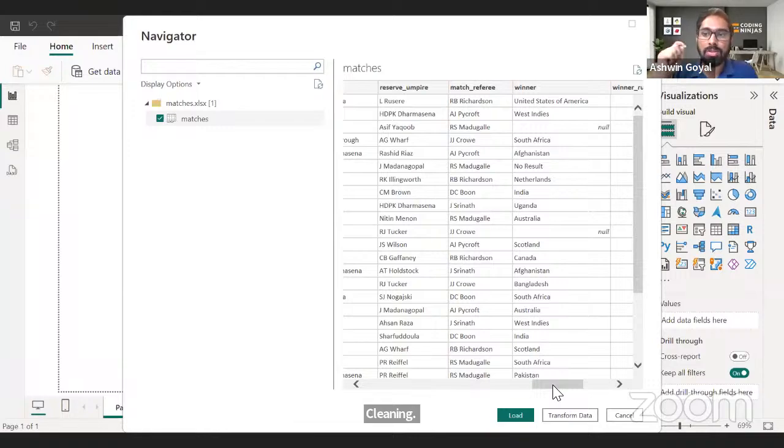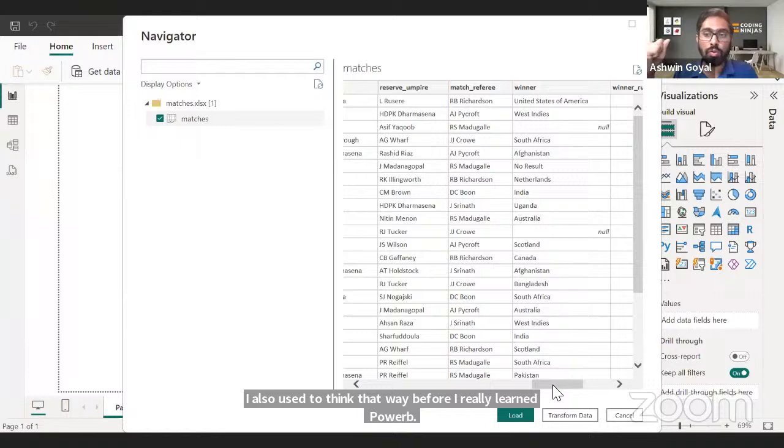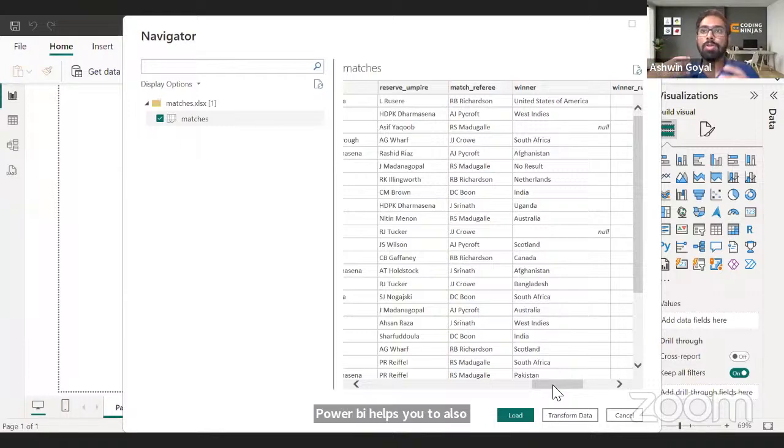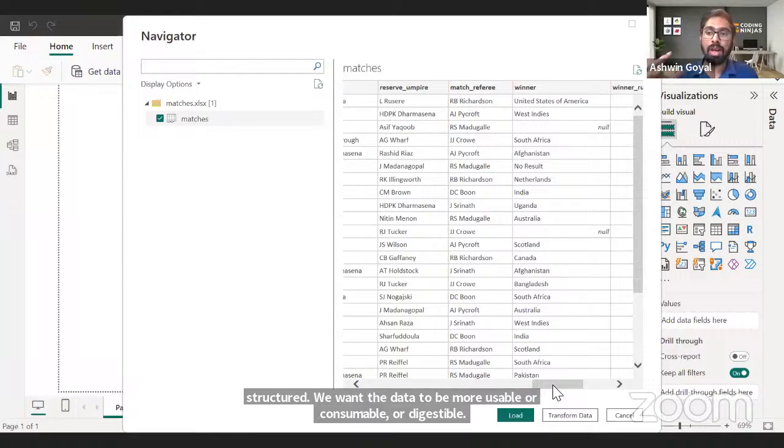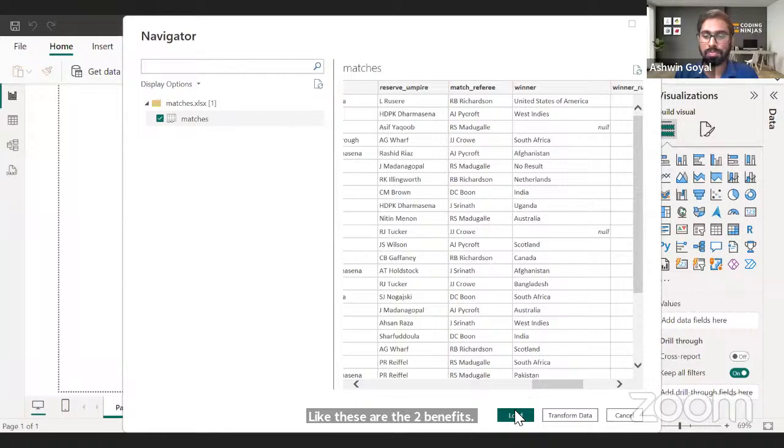People think that Power BI is only a visualization tool, and I also used to think that way before I really learned Power BI. Power BI helps you to also transform and manipulate your data, because we want the data to be more structured, more usable, consumable, and digestible. These are the two benefits, apart from the visualization benefits that Power BI provides.